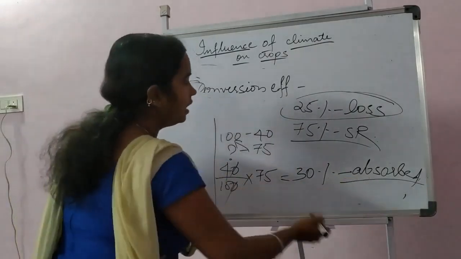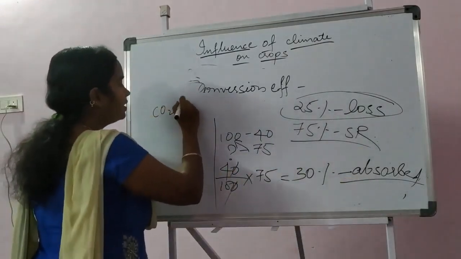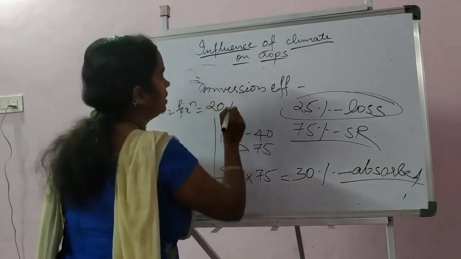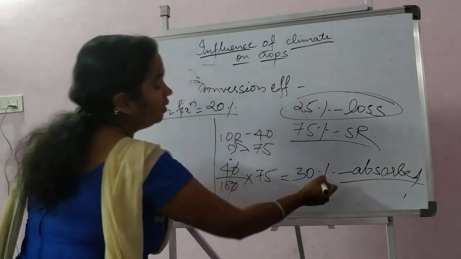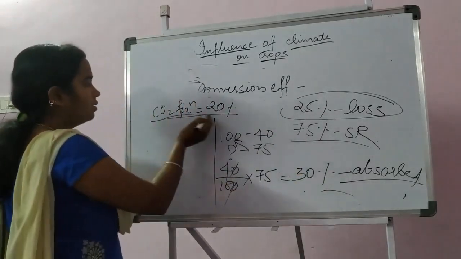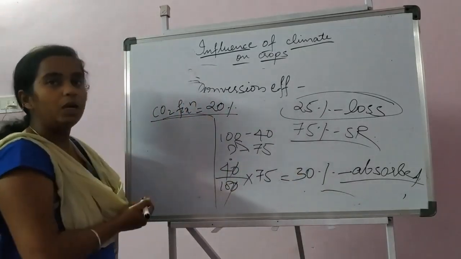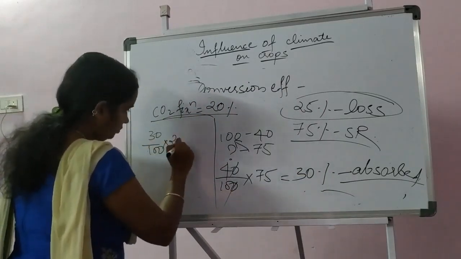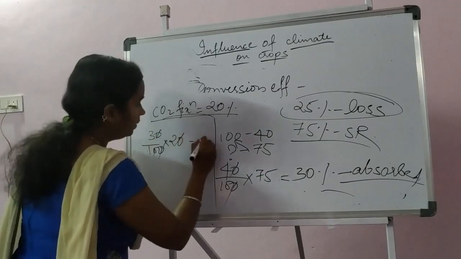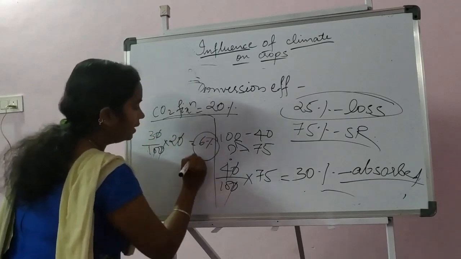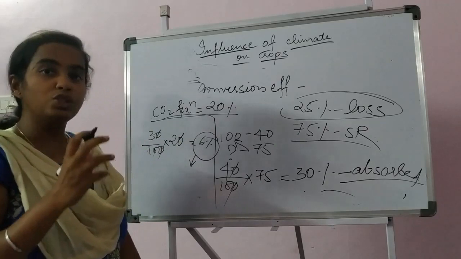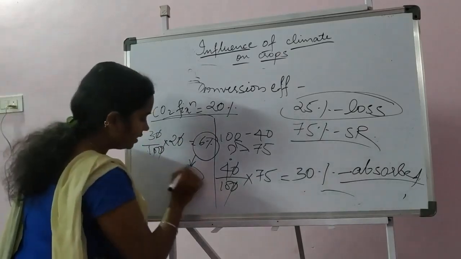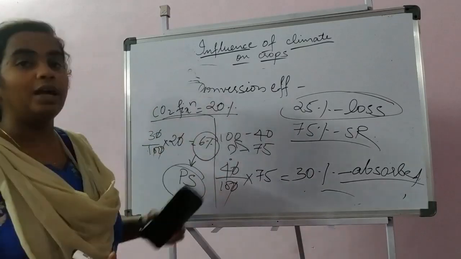So 30% is absorbed, whereas the carbon dioxide fixation efficiency of any plant is hardly 20%. So the absorbed one is 30%, whereas the carbon dioxide efficiency is only 20%. So for 20%, it will be 6%. That means only 6% of the solar radiation will be utilized for photosynthesis.